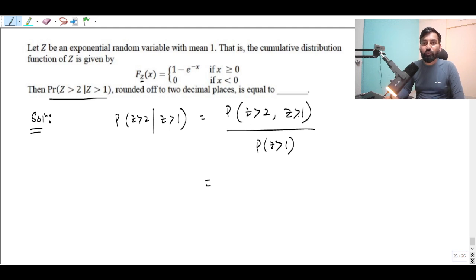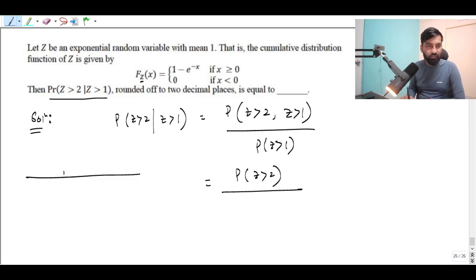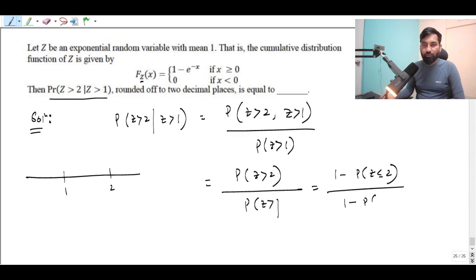So Z greater than 2 and Z greater than 1. So what is common here? You can say that the probability of Z greater than 2 is common, upon Z greater than 1. Z greater than 2 falls within the range of Z greater than 1. You can see here, this is 1, this is 2, right? So Z greater than 2, you can take Z greater than 2, right? Fine. So this is going to be over Z greater than 1. Now you can write this as 1 minus the probability of Z less than or equal to 2, upon 1 minus the probability of Z less than 1. I think this is clear.